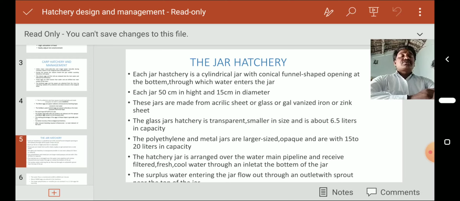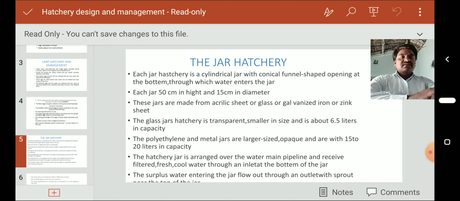It looks like a jar, and in between, two sieve-like meshes are there to separate the fishes, other fry and other substances coming into the water.